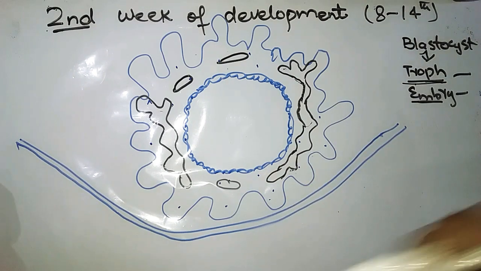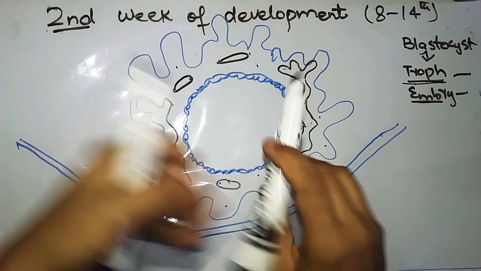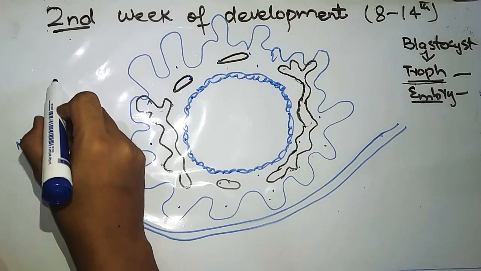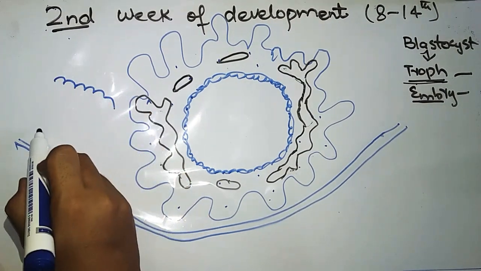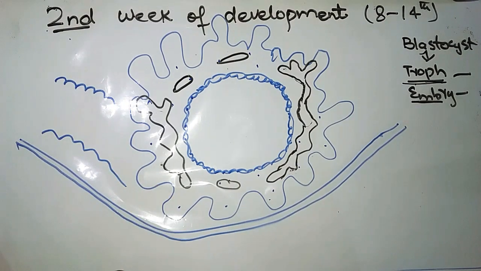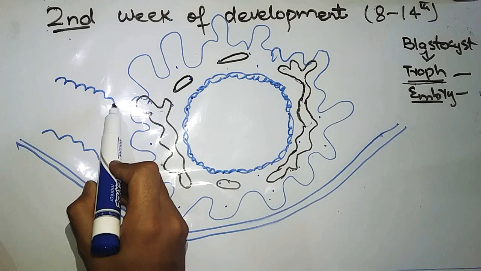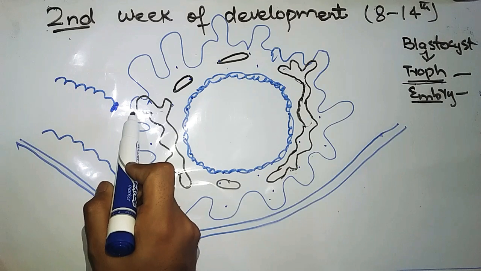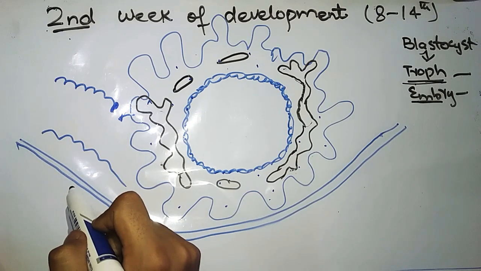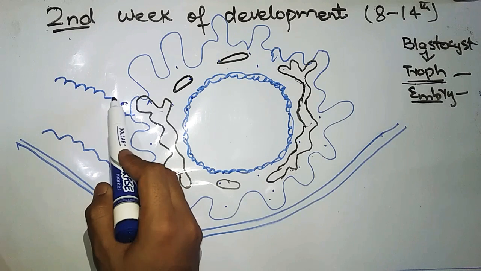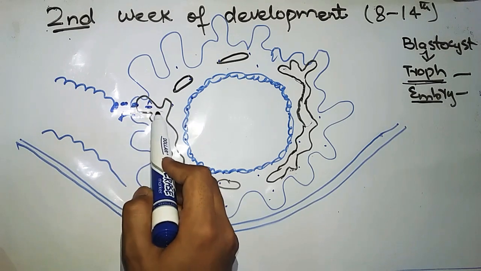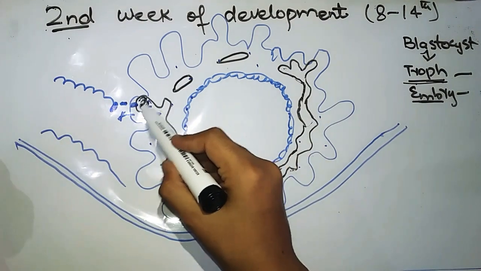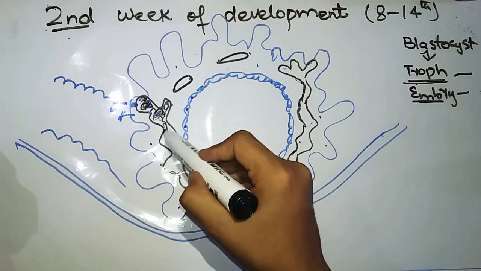The next thing going to happen is uteroplacental circulation. As I have told you, this is the endometrium, so there are spiral arteries inside this endometrium. These spiral arteries will be eroded at their ends by the enzymes that are released by the syncytiotrophoblast, so that the blood will move from the spiral arteries into the lacunar network. This whole lacunar network will be filled by maternal blood, which is oxygenated.